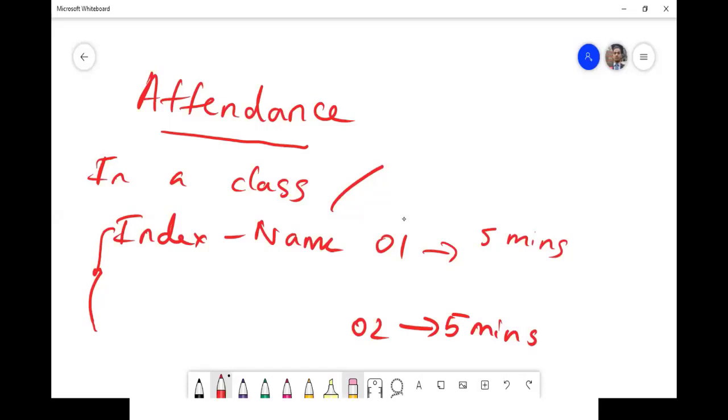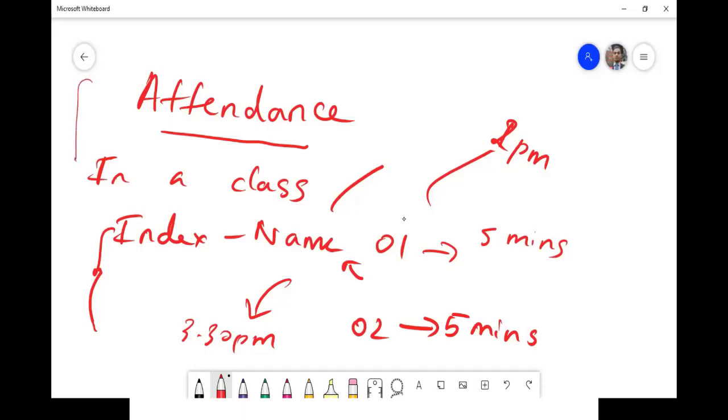So let's say I ask you to mark your attendance at 2 p.m. and again around 3:30 p.m. If you mark your attendance at 2 p.m., but you are not there at 3:30 p.m., then you won't be considered as attending. This is the style I practice just to make sure all the students are actively participating in the class. So please make sure of that, right?